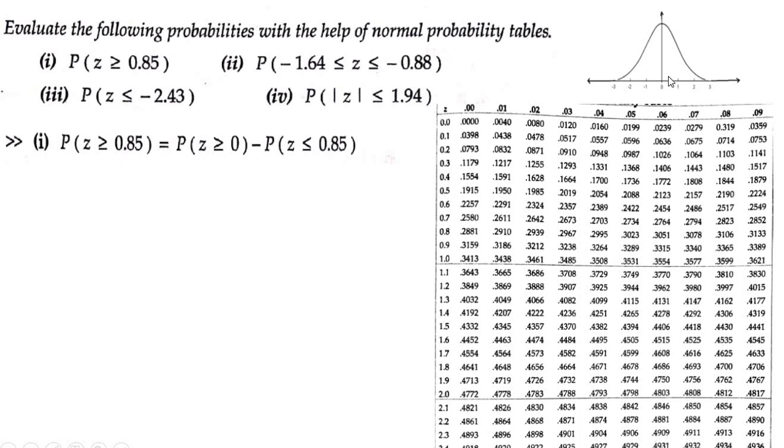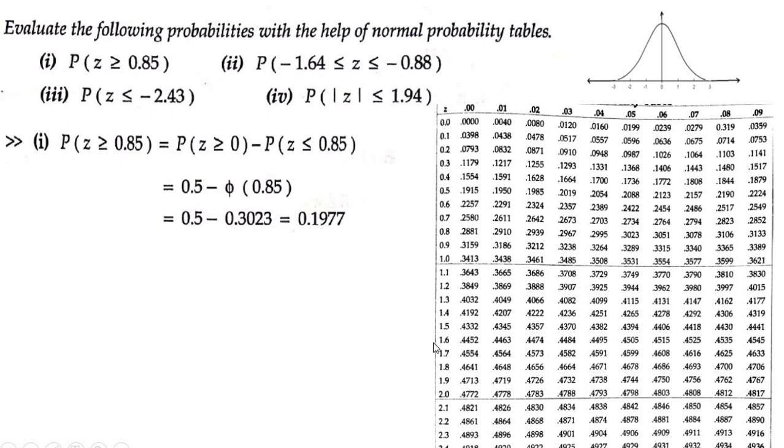Shaded region minus non-shaded region. Greater than 0 up to infinity is equal to 0.5, minus probability of z greater than 0 and less than 0.85, which is also equal to phi of 0.85.